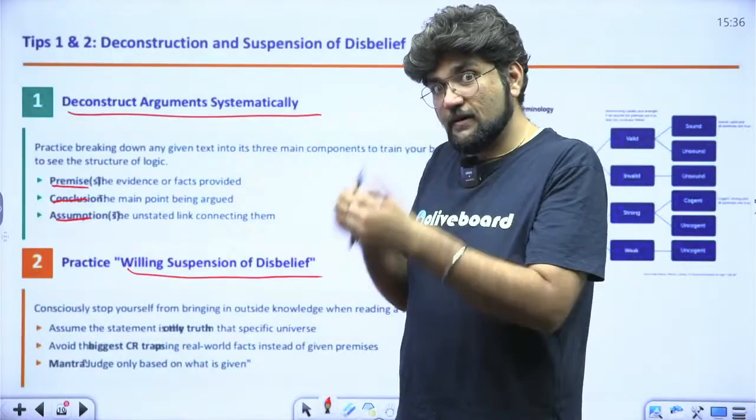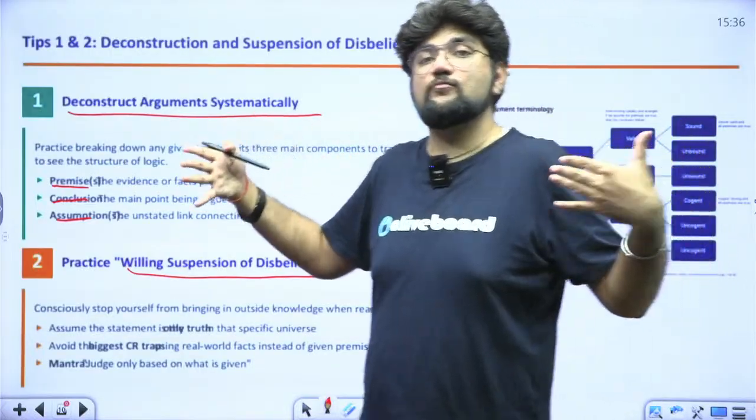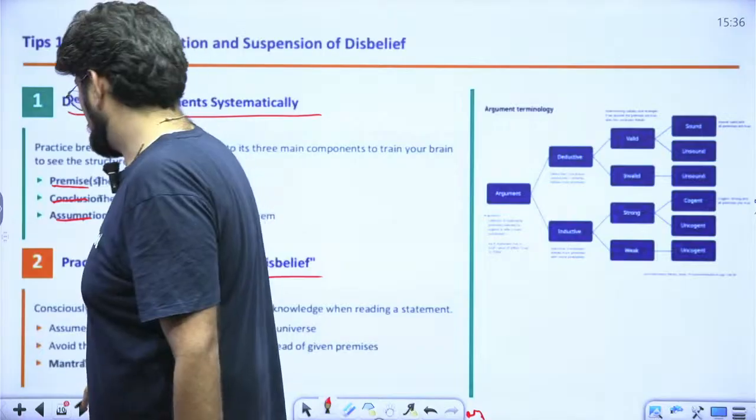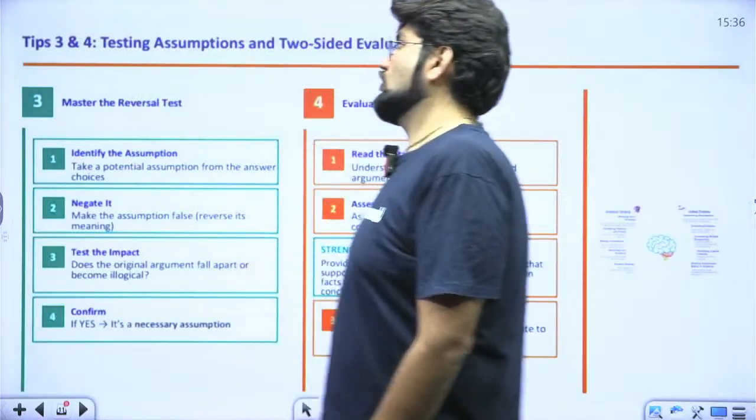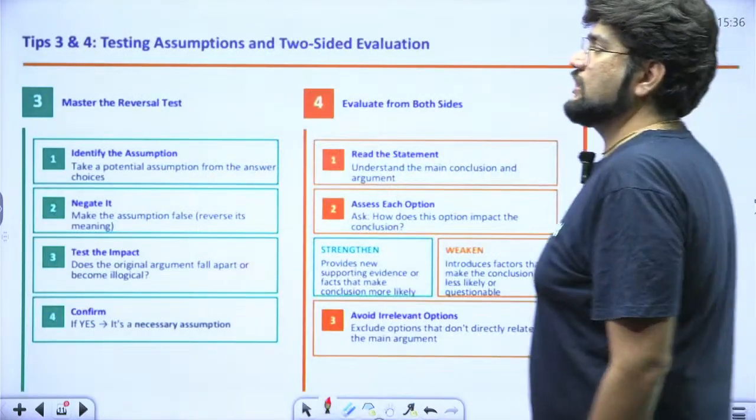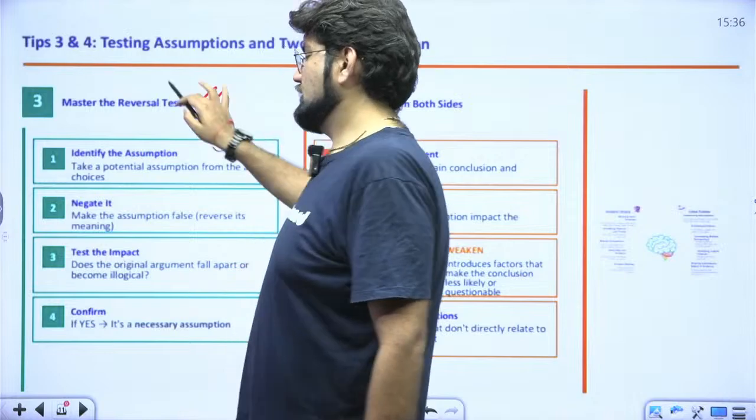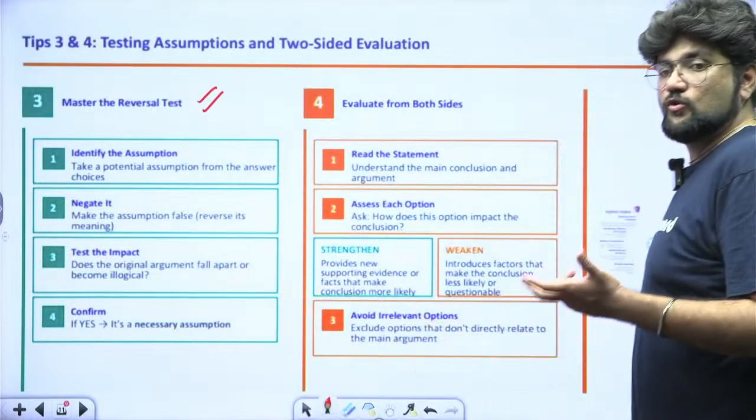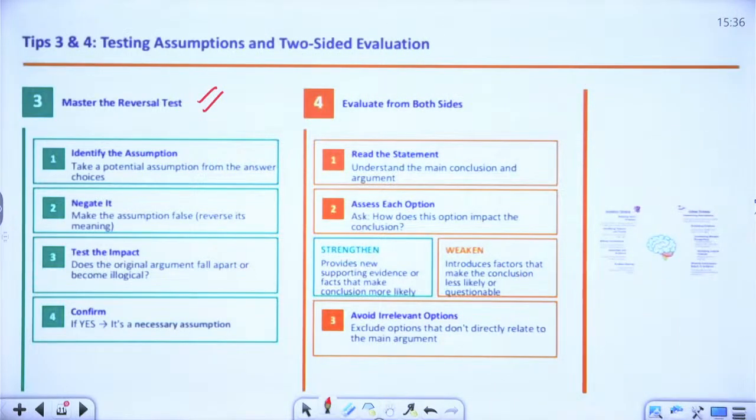So purposefully dissociate yourself from the information given in the statement, which is outside the statement, so that you can stay away from it. The reversal test, I think we have already spoken about, so you can practice that. Reversal test is going to make it easier for you to attempt some questions, right?